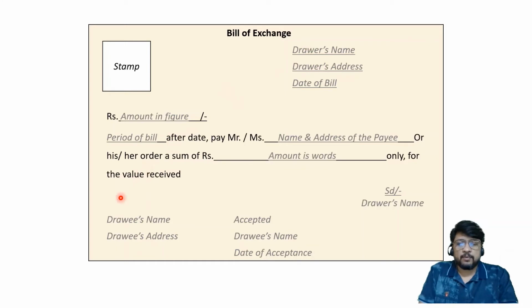So up to this line, you can understand, the drawee is not coming into the picture. Everything is written by the drawer: the drawer's name, the drawer's address, the payee's name, the payee's address. The drawee is not coming.